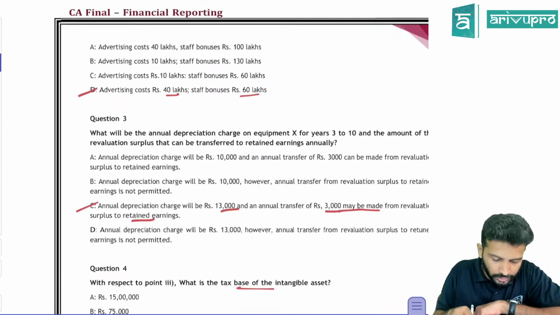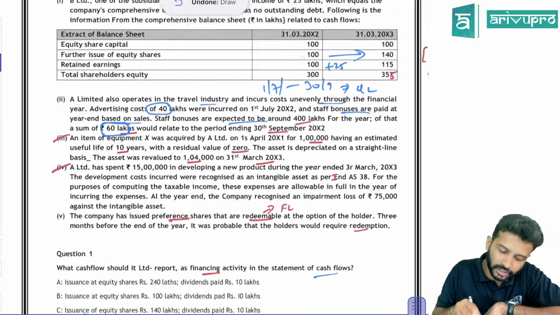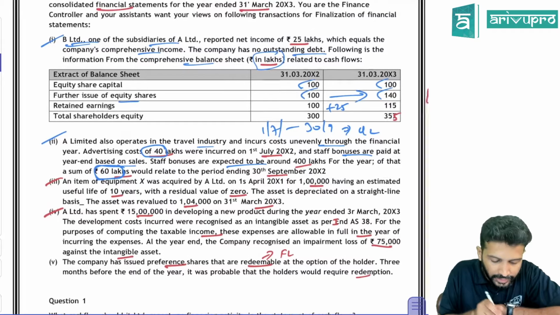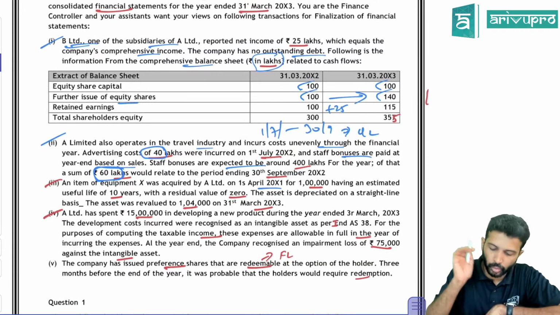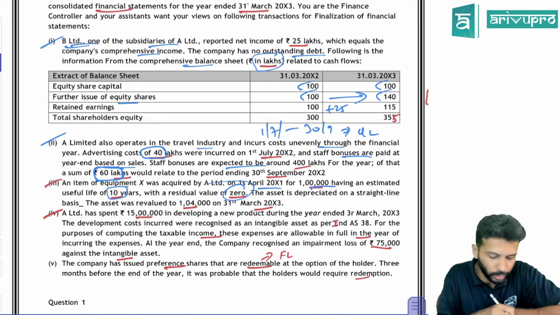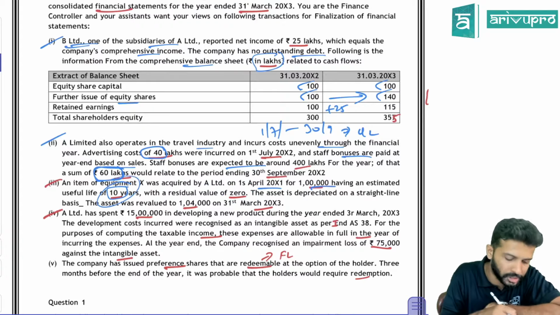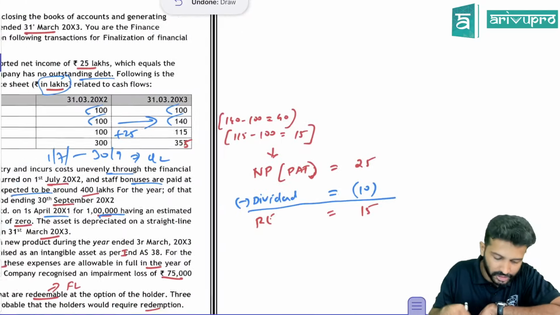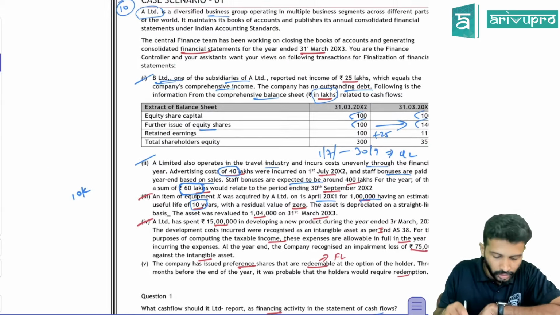All right. Now the third one is with respect to annual depreciation charge. Some depreciation relating to equipment they're asking. Okay, let's look at this. An item of equipment was acquired by A on 1st April 20x1 for 1 lakh, having an estimated useful life of 10 years. Residual value is 0. So 1 lakh is the original cost. You have to depreciate over 10 years, which means the depreciation every year is how much, sir? Depreciation every year is 10,000 rupees. Correct? All right.